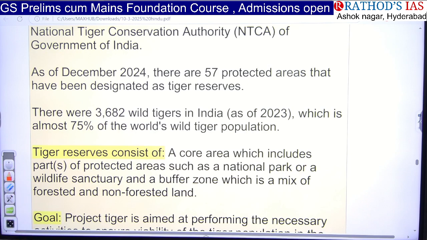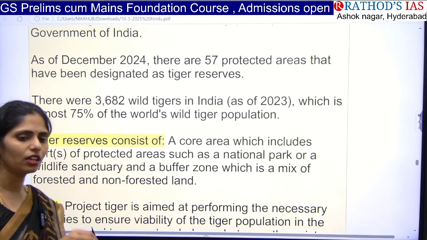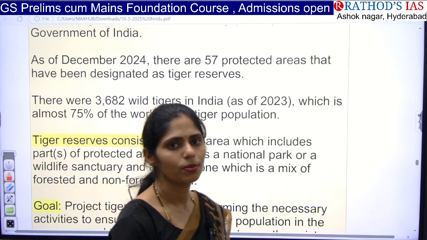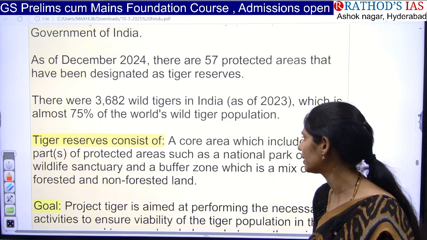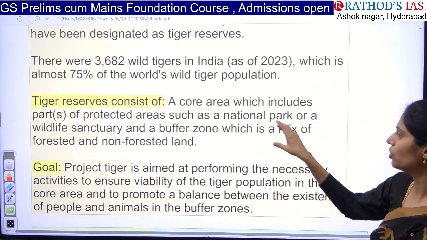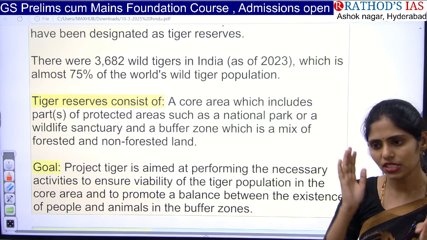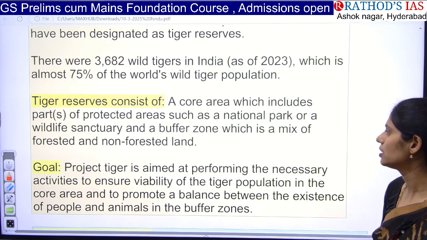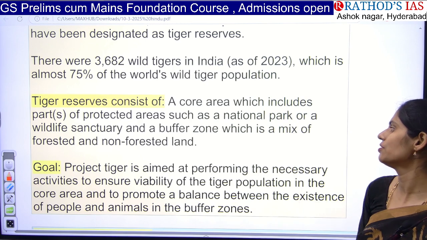3,682 tigers are there in India, and almost 75% of the world's tiger population is present in India. Because of that, Project Tiger is one of the most successful programs of the government. And this tiger reserve consists of what? Core area. Core area means the area which is dedicated for the protection of the tiger itself. In that core area, we will be having a national park or a wildlife sanctuary.